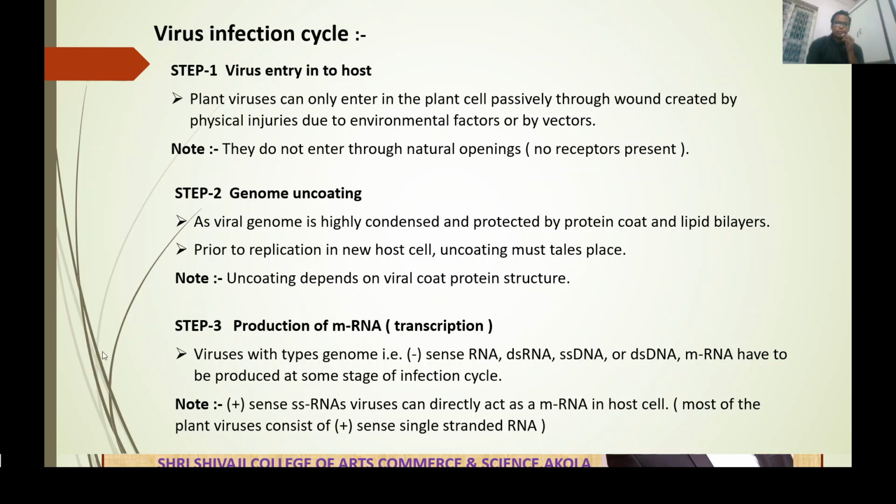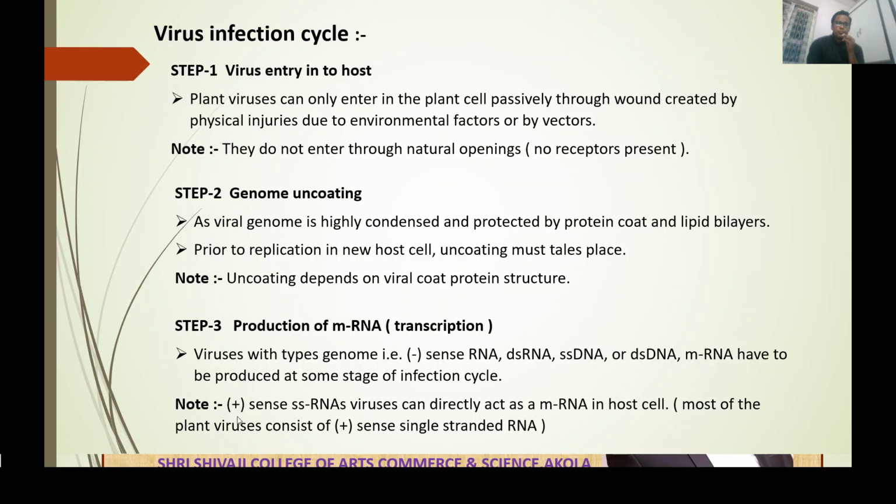Now, third step is the production of mRNA, which means transcription. Viruses with various types of genome, that is negative sense RNA, double stranded RNA, single stranded DNA, or double stranded DNA, must produce mRNA at some stage of the infection cycle. If the genome is any of these, mRNA has to be produced at some stage of the infection cycle.